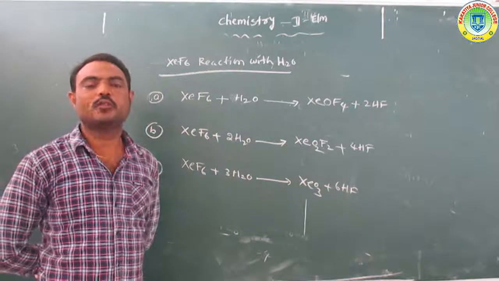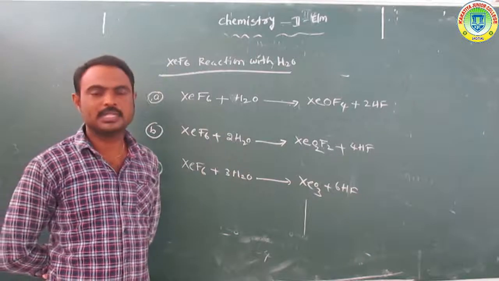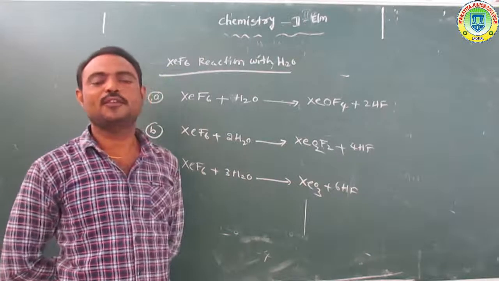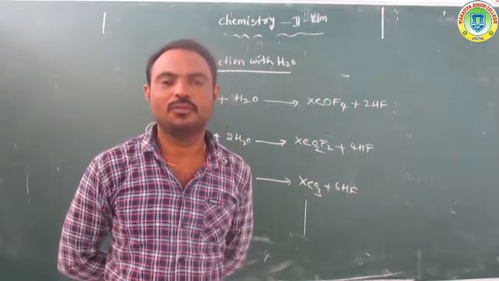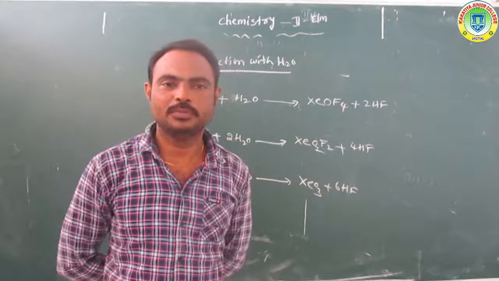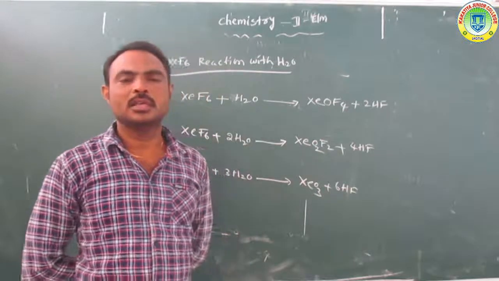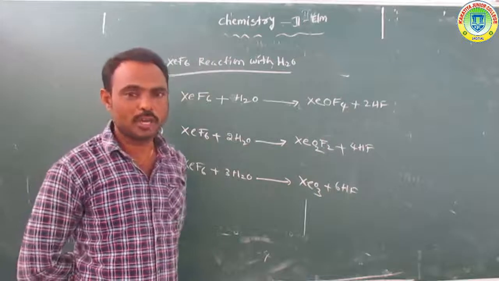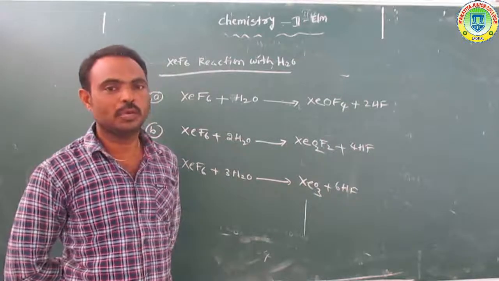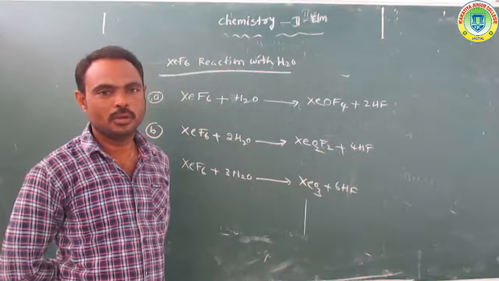So this is XeF6 reaction with water molecules. Xenon hexafluoride reacts with different moles of water molecules to form a number of compounds. With 1 mole of water it forms the main compound XeOF4.